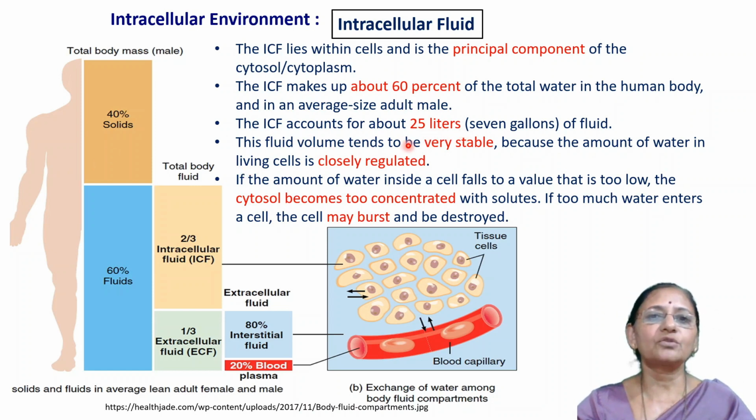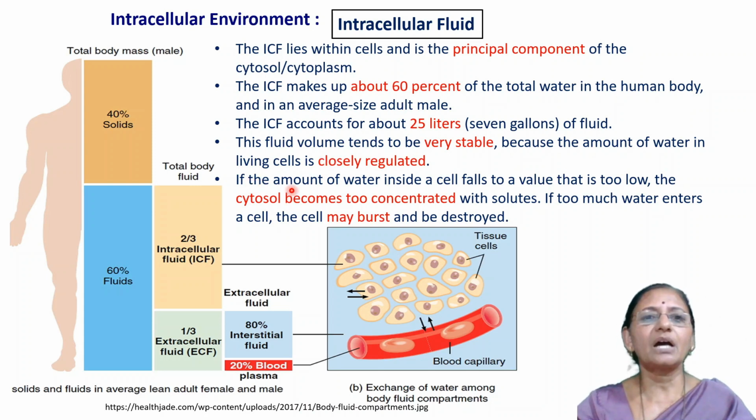This fluid volume tends to be very stable, because the amount of water in living cells is closely regulated according to the interstitial fluid and the plasma within the blood. It is very stable in human beings as well as in all animals, in all living cells.